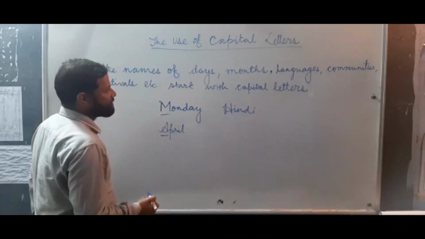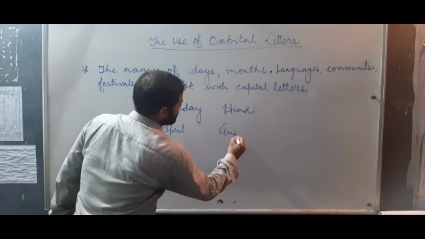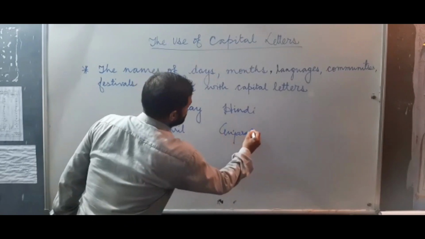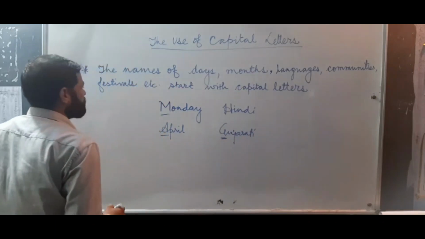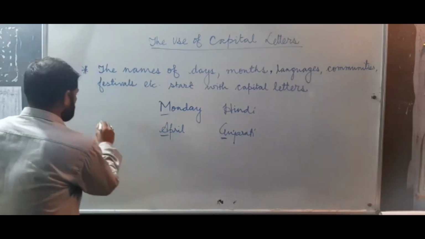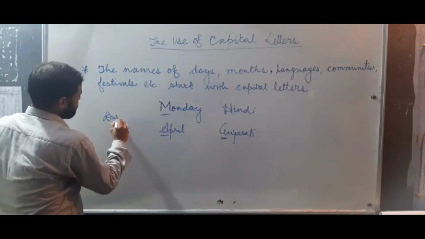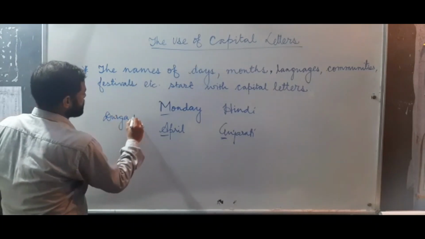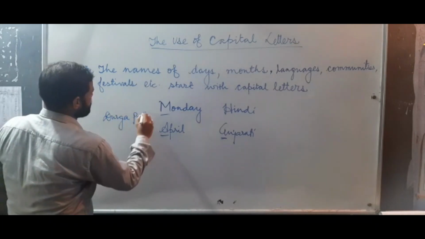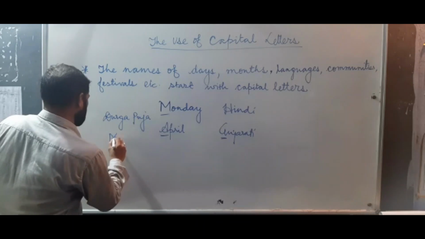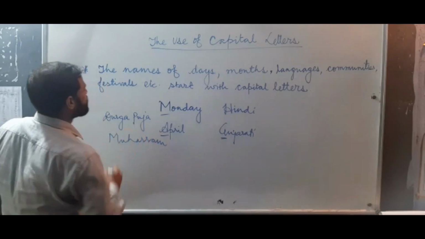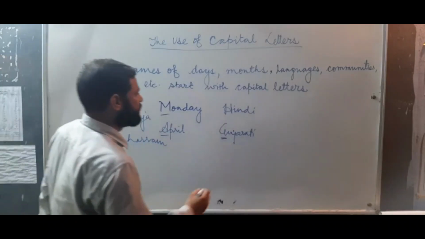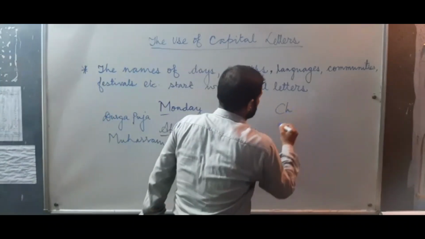If we write the name of communities, the Gujarati community, the Bihari community, the Bengali community, the first letter will be capital. If we write the names of festivals like Durga Puja, Durga's D will be capital and Puja's P will be capital. If we write Muharram, M will be capital. If we write the name of a religion, we write Christianity, C will be capital.